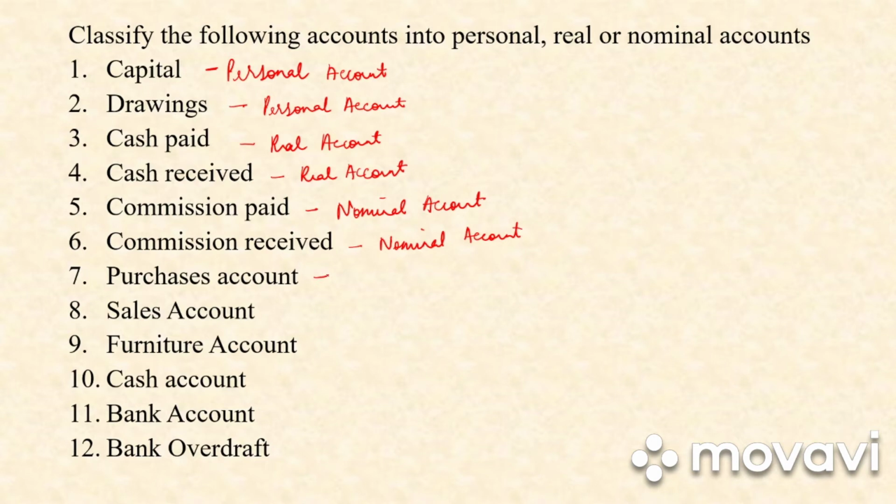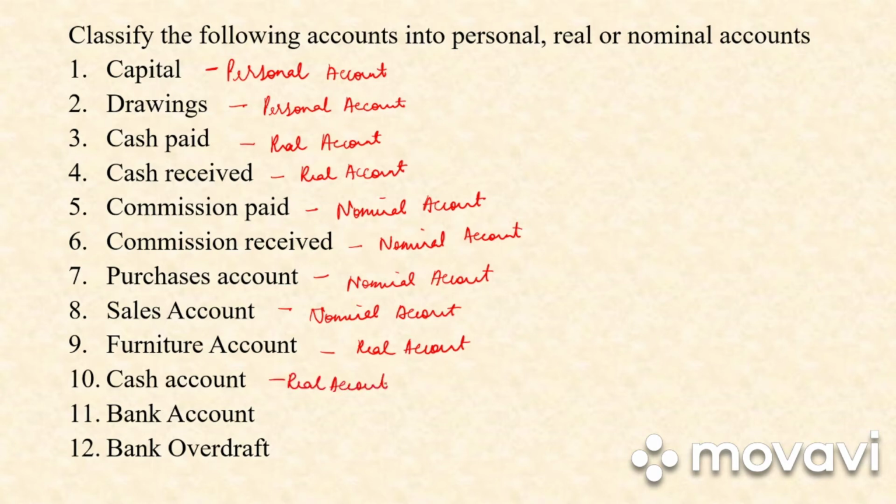Next we have purchases. So purchases is an expense to a firm. So it is a nominal account. Next we have sales. Sales is an income to the firm. So it is nominal account. Next we have furniture account. Furniture account is always a real account. Cash account, again real account.